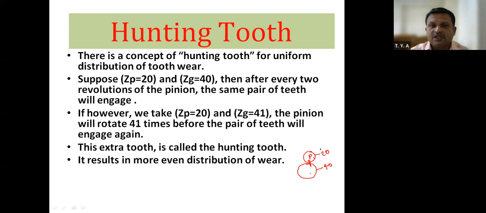Therefore, to avoid this, we can provide an extra tooth. We will provide one extra tooth on this gear wheel. Therefore, on this gear wheel, the number of teeth will become 41. On this pinion, the number of teeth will remain 20.